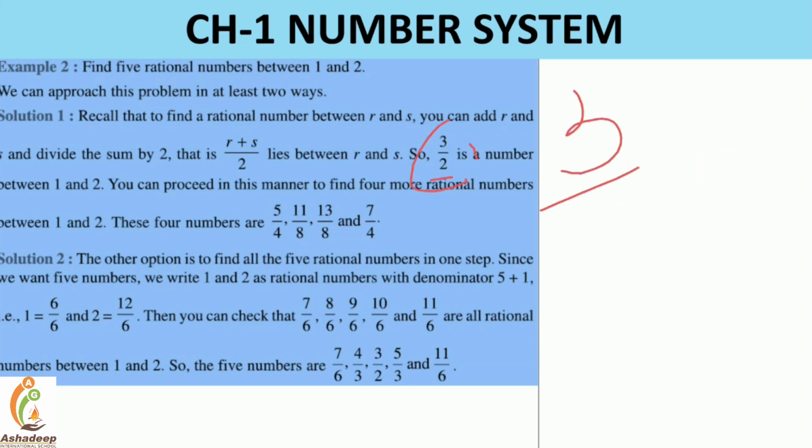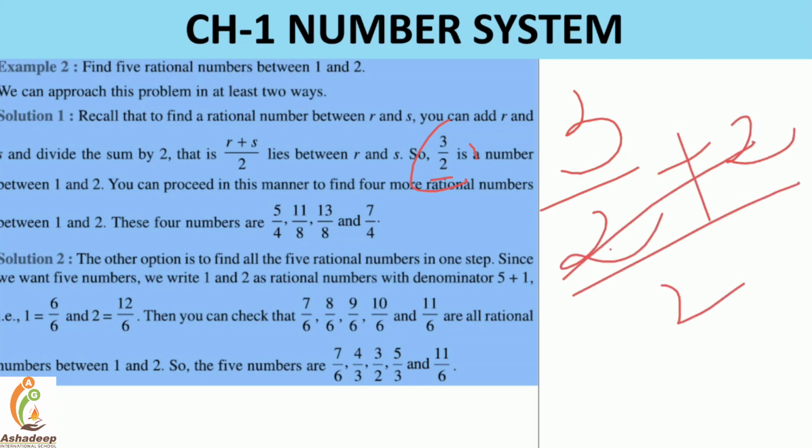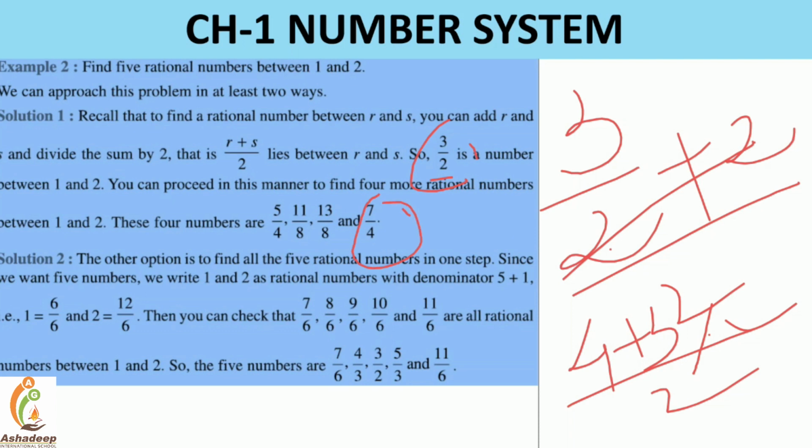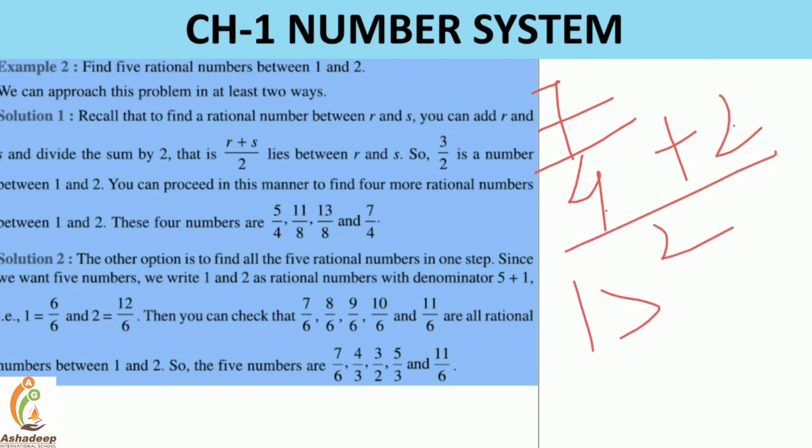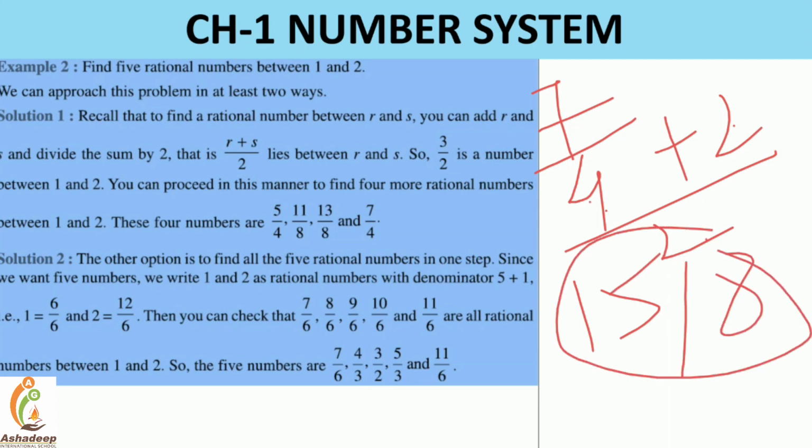Now 3 by 2 plus 2, divided by 2. 2 2s are 4. 4 plus 3 is 7, divided by 2, so 7 by 2 by 2, so 7 by 4. So this is the 7 by 4, right? Now 7 by 4 plus 2, divided by 2. 4 2s are 8. 8 plus 7 is 15. So it's nothing but 15 divided by 8. Why? Because 4 2s are 8. So in that way you can find out the numbers.